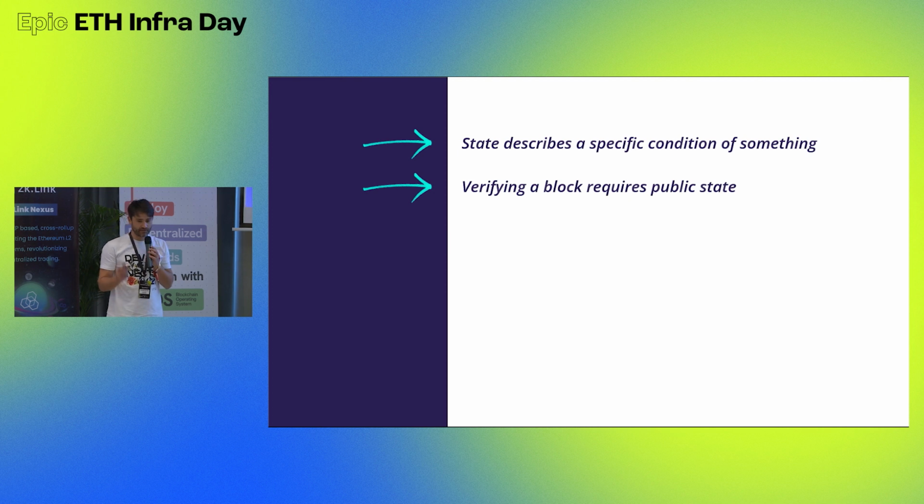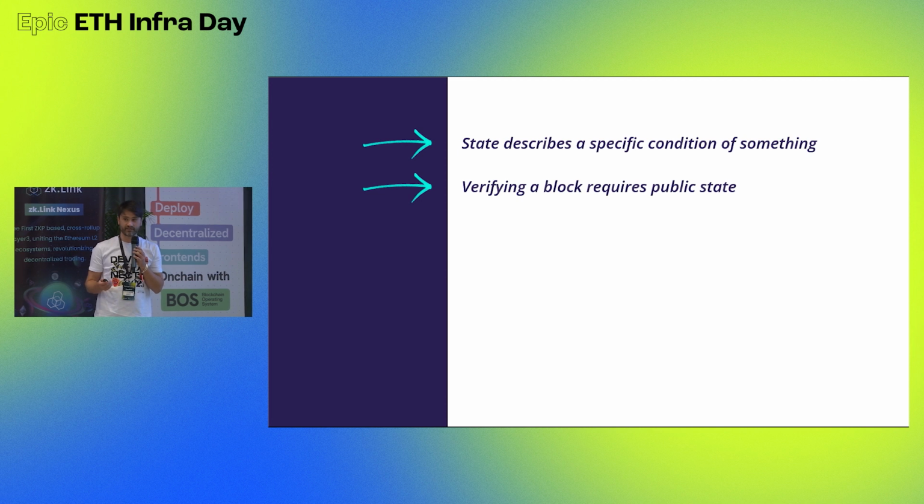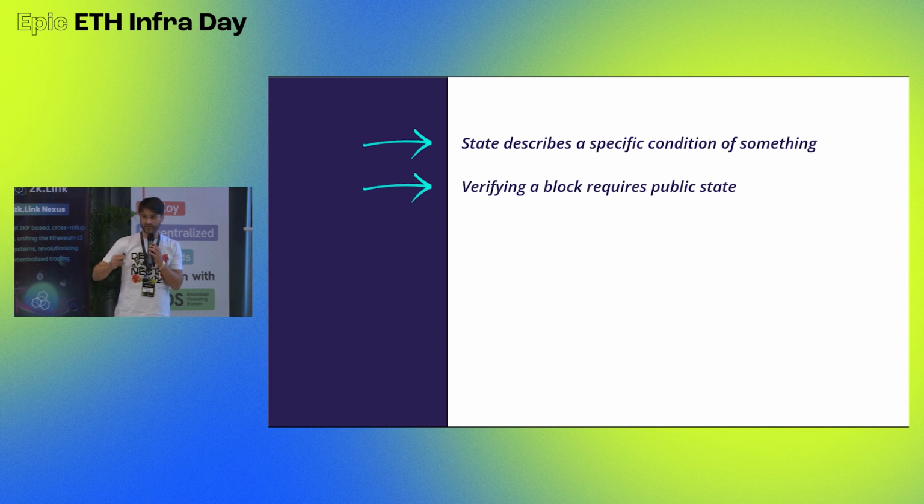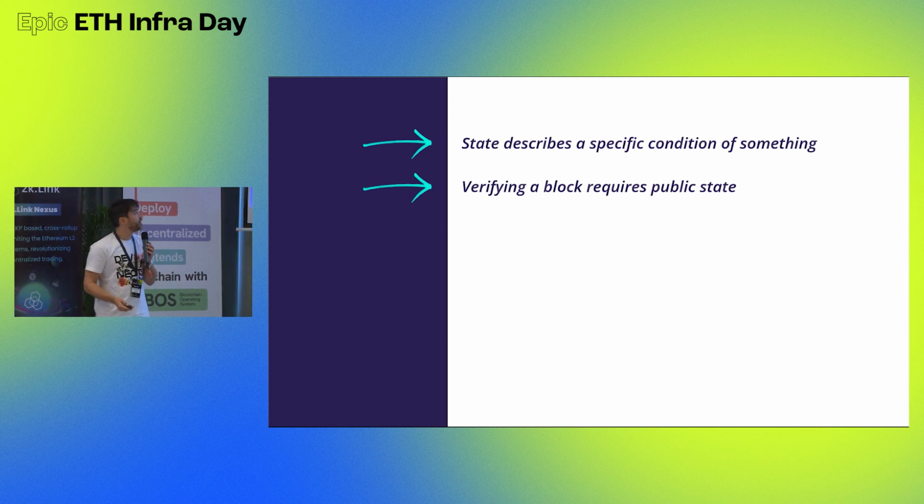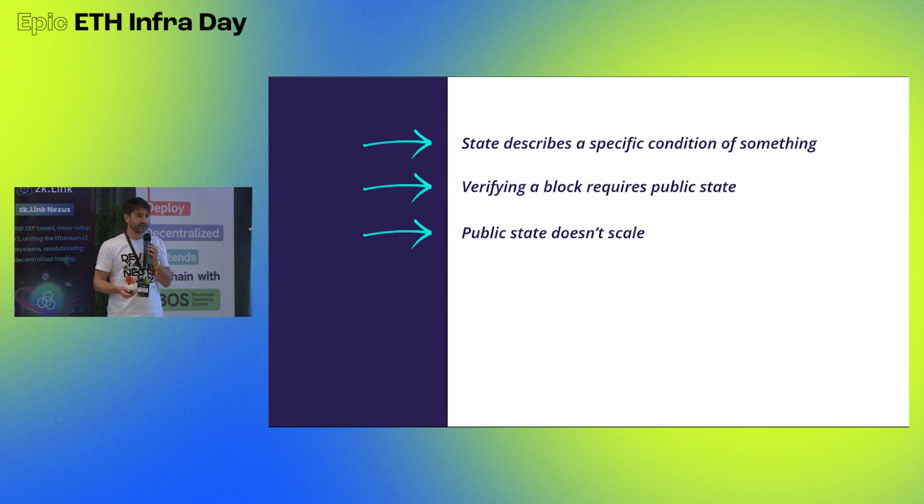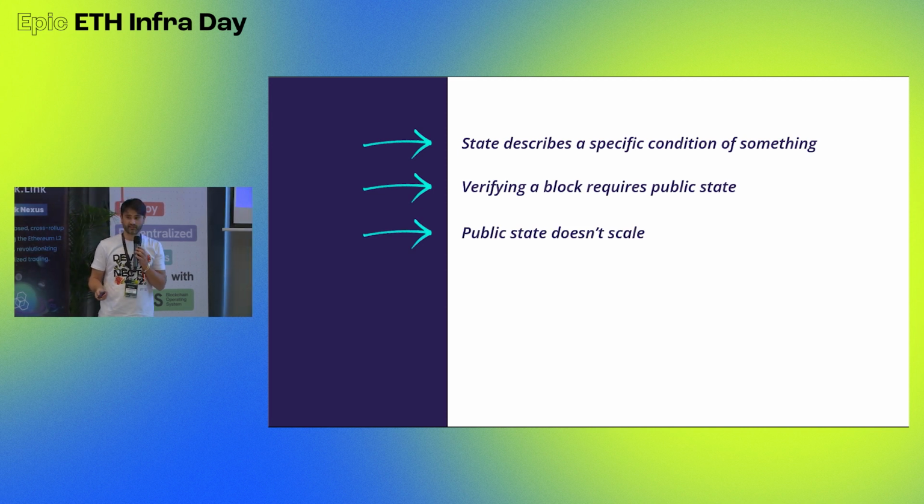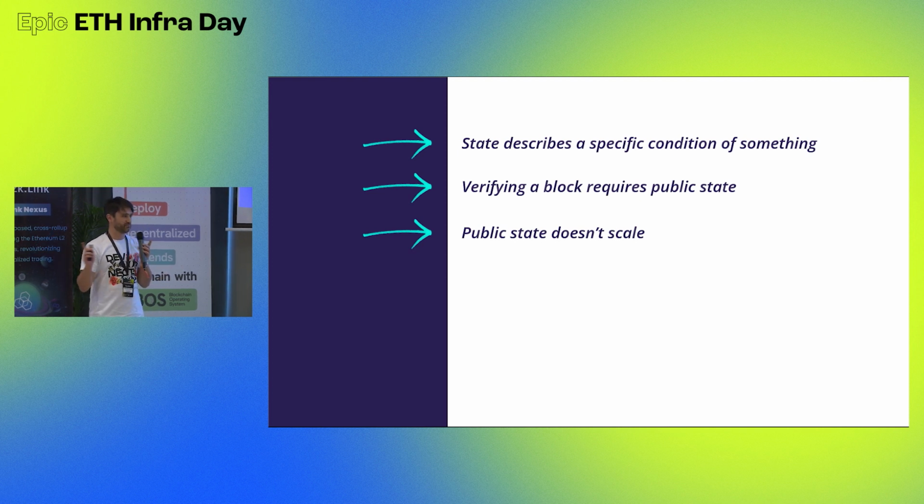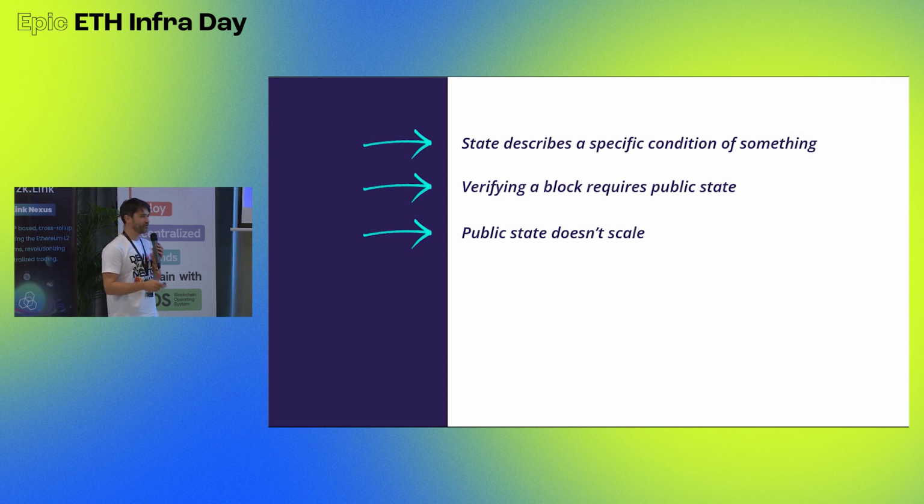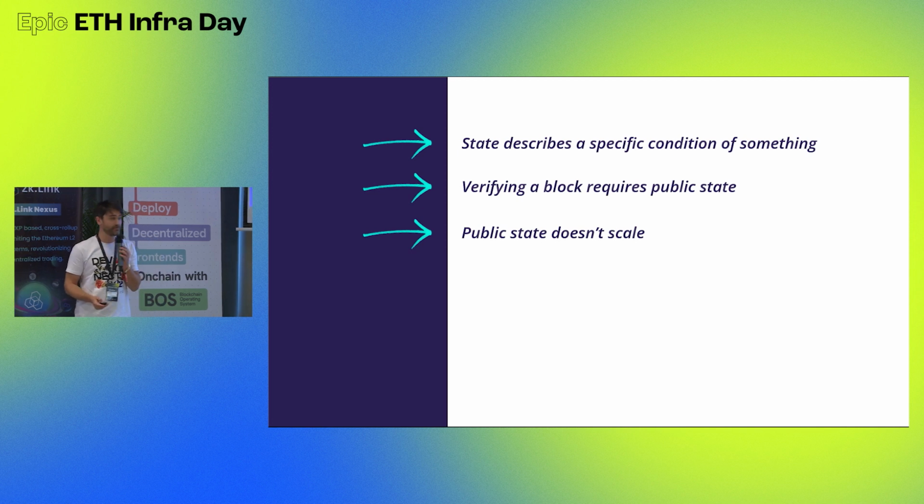But verifying a block in a blockchain, at least traditionally, requires public state, right? So I need to have access to all the state to be able to recompute or to be able to execute the transactions. And public state, unfortunately, doesn't scale. If we want to really onboard 1 billion users somewhere in the future, then it will not scale if everyone knows everything and if everyone always recomputes everything. So that most likely will not scale.